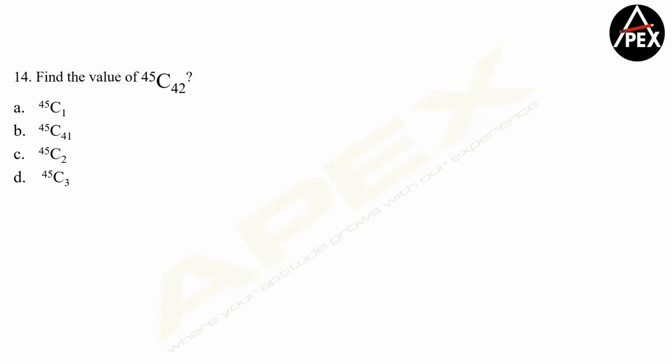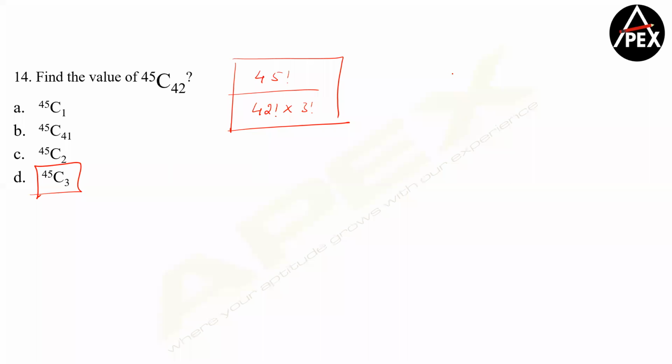So I gave you the formula, but let's try to prove it. So 45C42 is 45 factorial by 42 factorial into 3 factorial. Okay. Now look at 45C3. Now 45C3 will also be 45 factorial by 3 factorial, now 45 minus 3 will be 42 factorial. Why will I not consider this? Because the denominator will have 1 factorial. I need 3 factorial minimum. So this won't come. 41 will not work because the denominator does not have a 3. This also does not have a 3. So I'll try with this only.